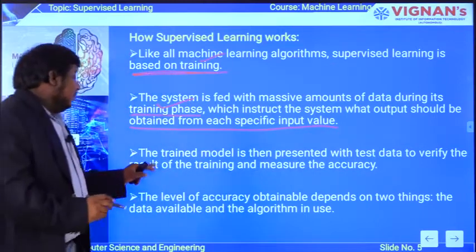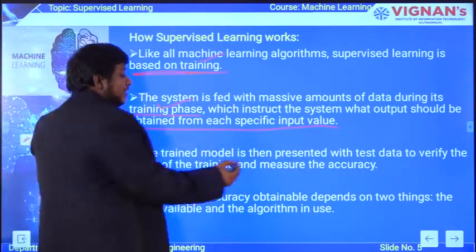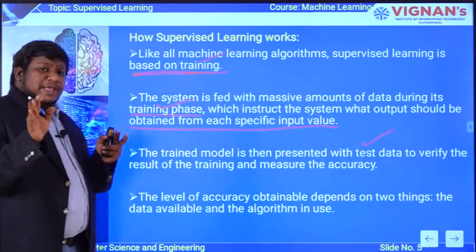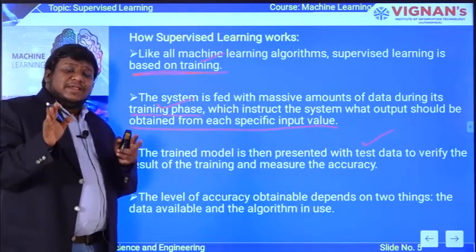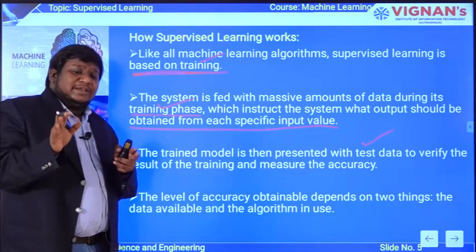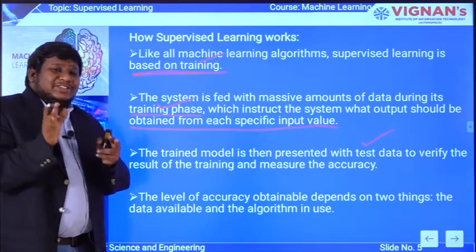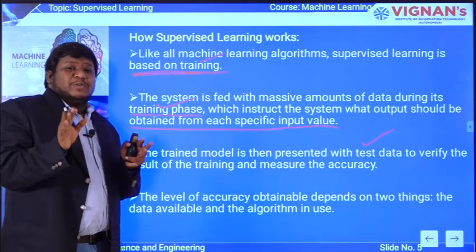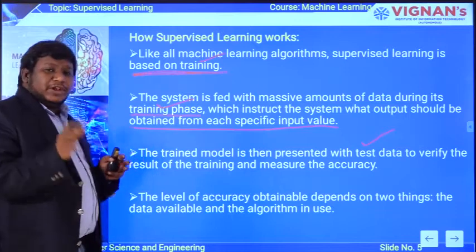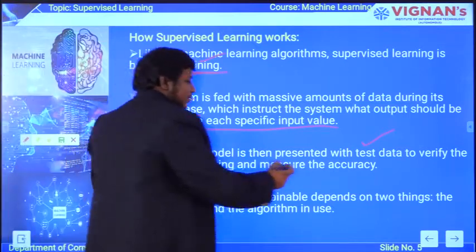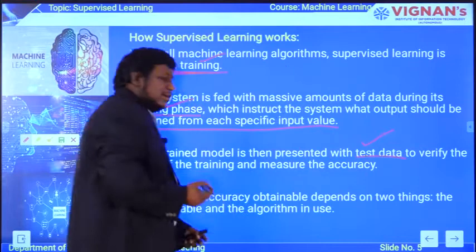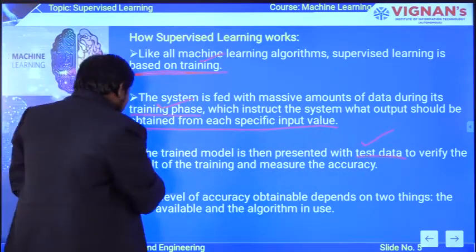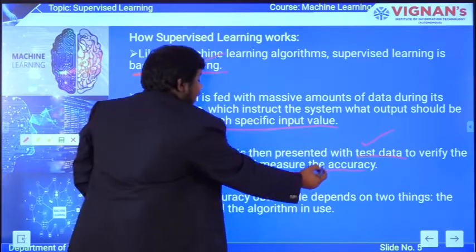The next one is, the trained model is then presented with the test data. First you have developed a model, you have chosen the algorithm, and you are giving the input data, which is taken as the training data. Then you are going to take a test data. That means the model is ready, and now you want to test how it is going to perform and how it is working. So you take test data, and by using it you test the working capacity of your model and measure accuracy.